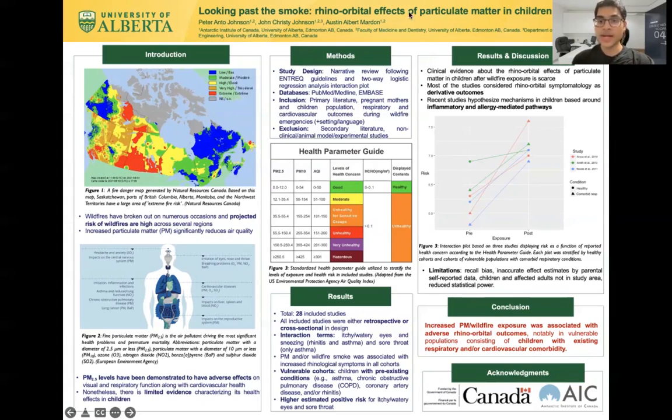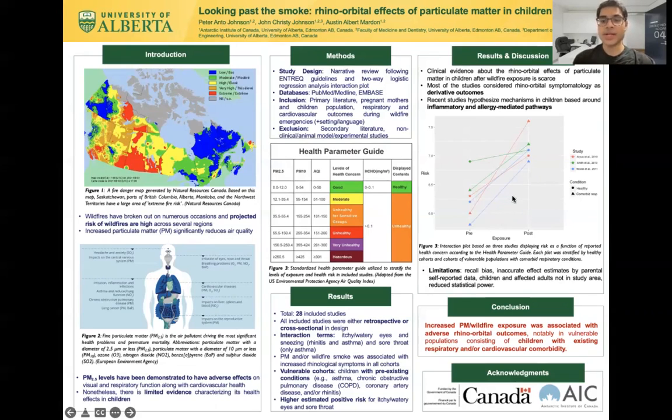It's critical to understand that the clinical evidence about the rhino-orbital effects of particulate matter in children after wildfire exposure still remains scarce. Most of the studies consider rhino-orbital symptomology as derivative outcomes, so these are often secondary, tertiary, or quaternary outcomes. Recent studies have hypothesized that the mechanism in children is based around inflammatory and allergy-mediated pathways. As we can see here, the interaction plot shows that there are significant risks that wildfire smoke can precipitate.